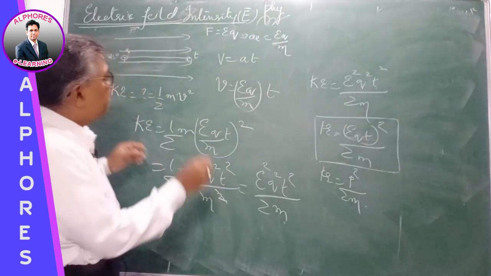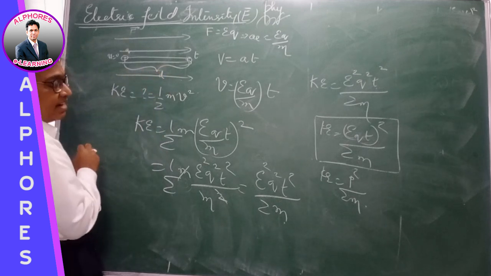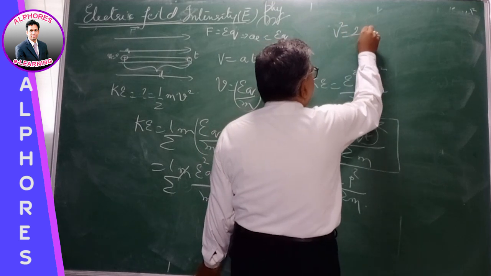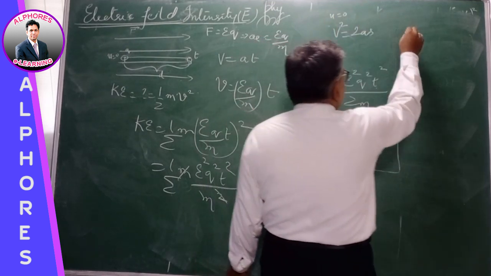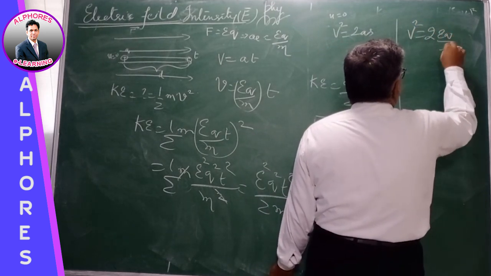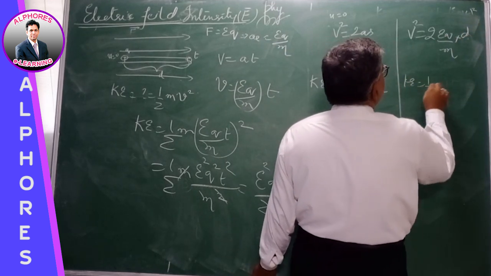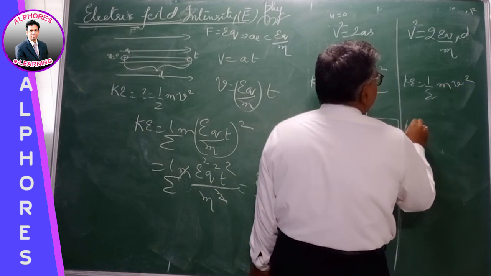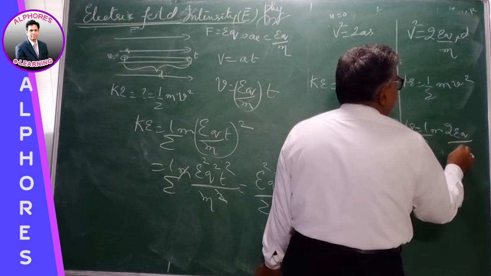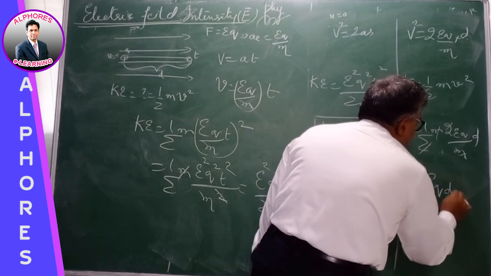Now similarly, if they ask you to find the kinetic energy after traveling a distance d, then v square is equal to 2as, u being 0. So therefore v square is equal to 2 into qE by m into s, the distance d. Then the kinetic energy gained is half m v square. So kinetic energy is half m of v square, it is half m into 2 qE by m into d. This cancels. So kinetic energy is qEd.